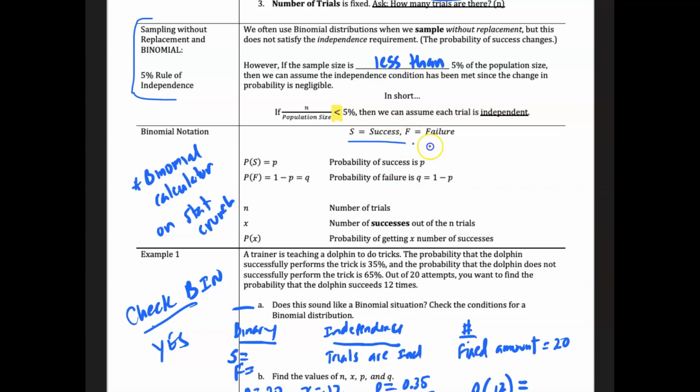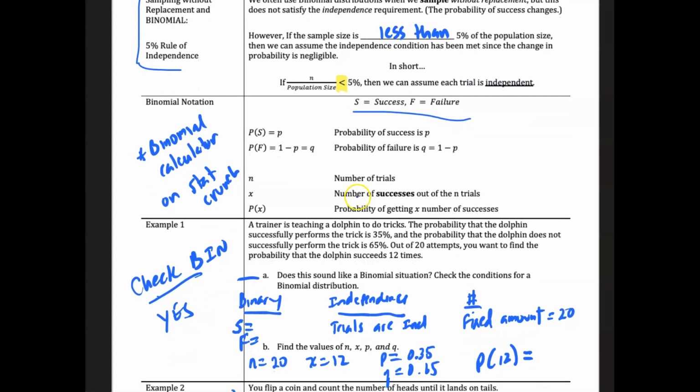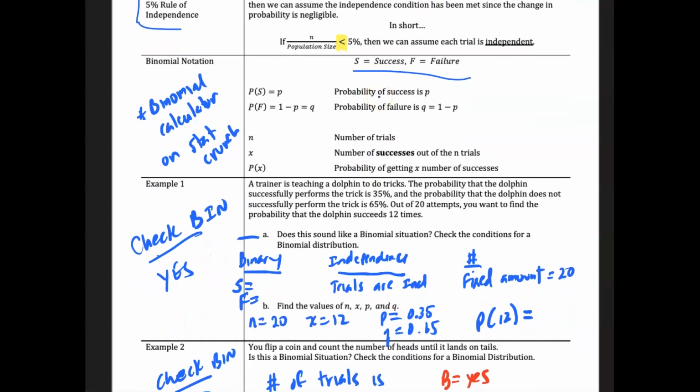And so there's some notation we use. We use the binomial calculator in StatCrunch to do this, but we have some notations that are familiar that we use with a binomial distribution. Capital P, again, is the probability. Little p is the probability of success. S is success, F is failure, and you can see it's a complement, because it's binary and so forth. So that's what we'll be doing as we move forward.